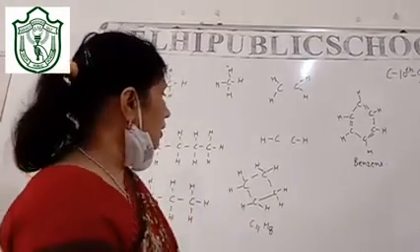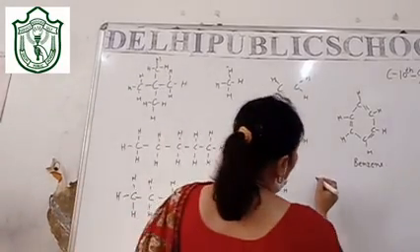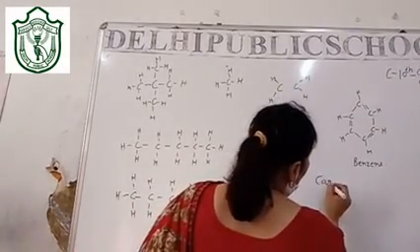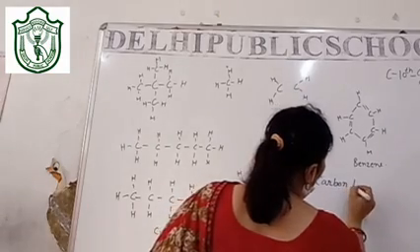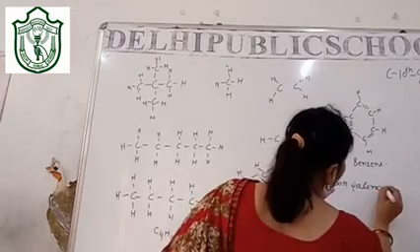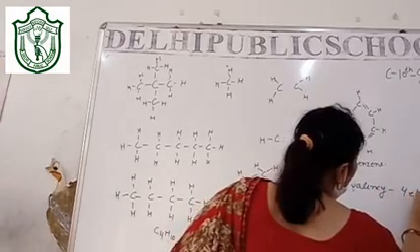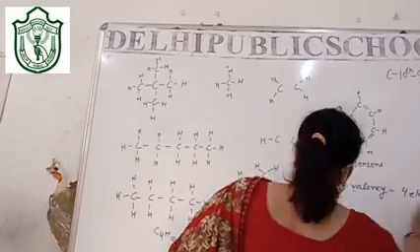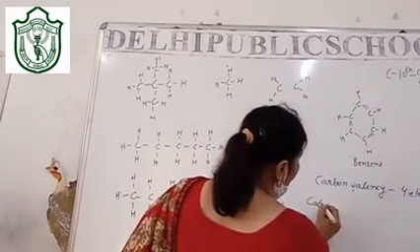The special thing about carbon is its valency of 4 electrons, and because of this, the catenation property also.